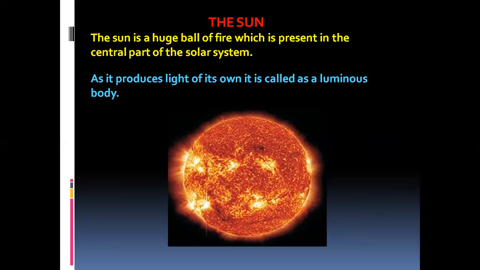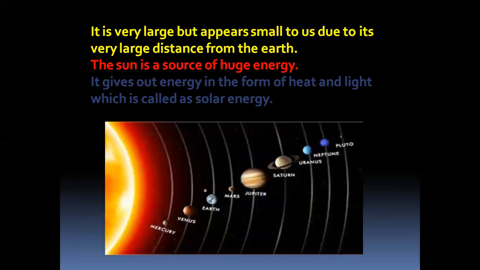But here you can see it very small because you are at a very large distance from the Earth, from the sun. It is very large but appears small to us due to its very large distance from the Earth.